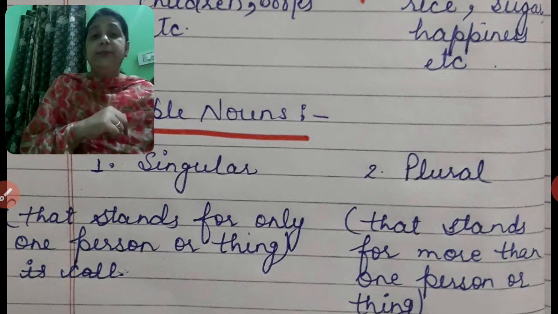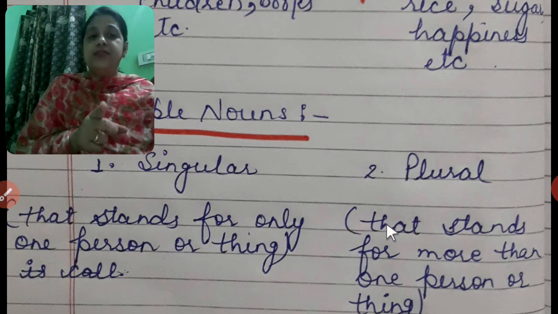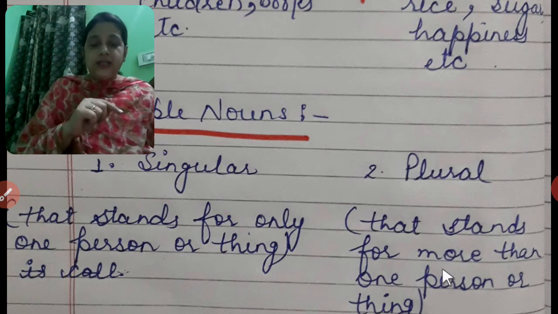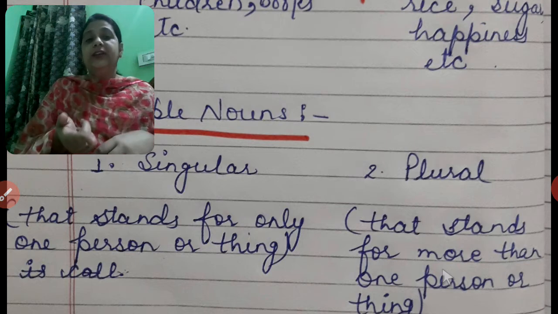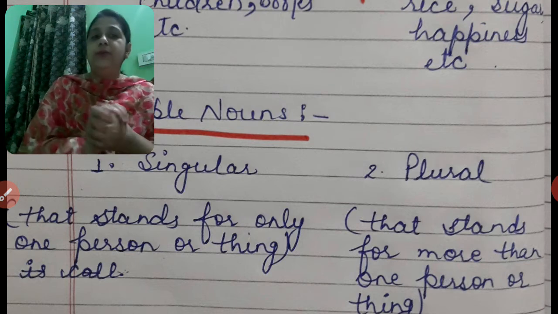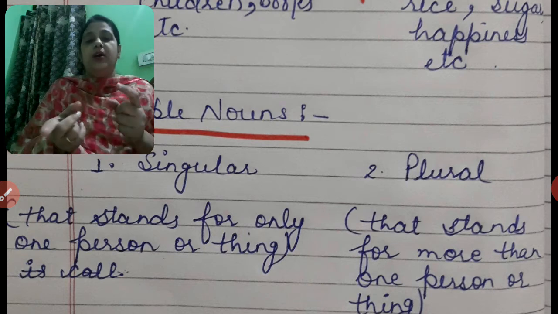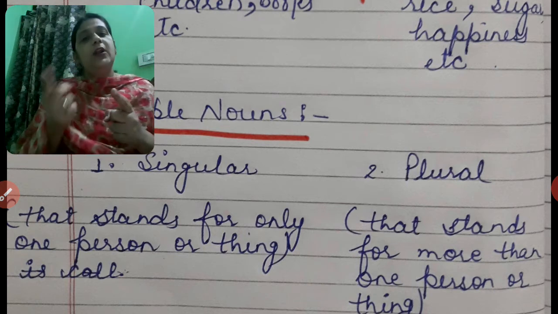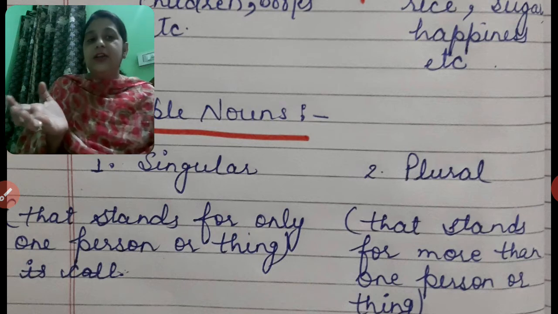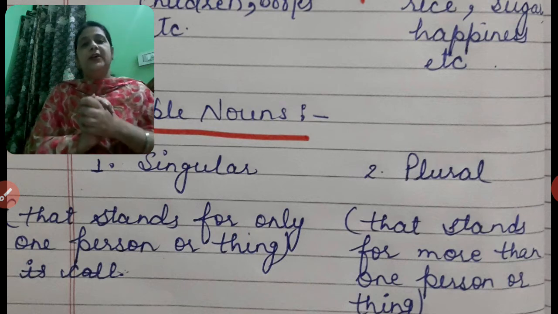And what are plural nouns? Nouns that stand for more than one person or thing are called plural nouns. So cow is single, it is called singular. Cows are more than one cow, so these are called plural.